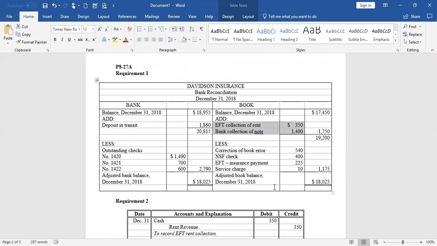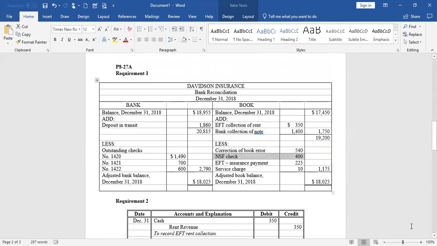The bank also deposits it and shows it as a deposit on our bank statement. What happened here, at some point, the customer's bank did not honor this check. So the bank said, oh, well, $400 of that deposit we thought was good isn't. So we got to subtract it now. We've been notified of it now when we see it on the bank statement, so we need to subtract that amount out of our checking account as well.